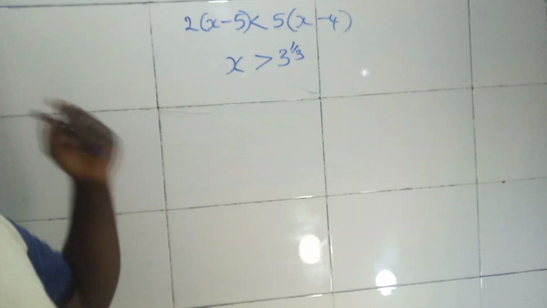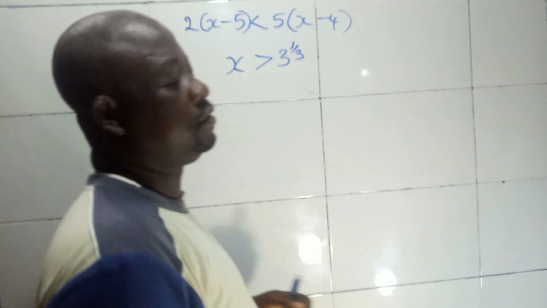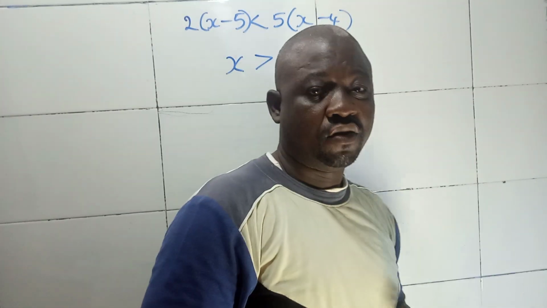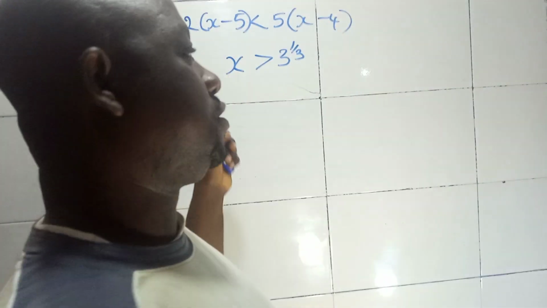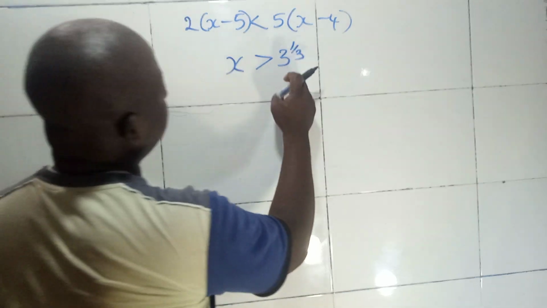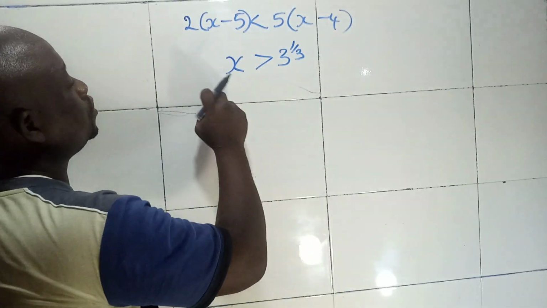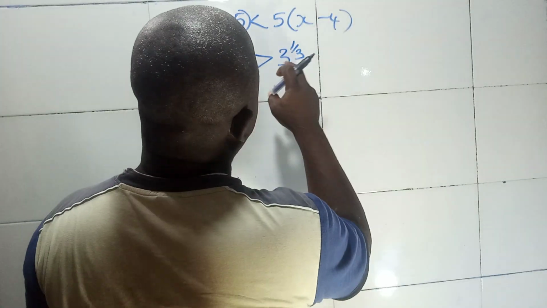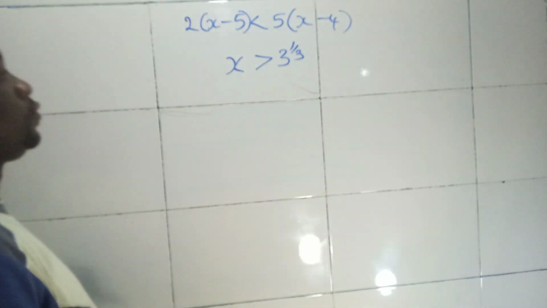If you have not watched my lecture on the number line or linear inequality, please go and watch that before watching this so you can connect the dots. So we have x is greater than 3 whole number, that's part 1, this is part 2. So this is x greater than 3 whole number 1 all over 3.